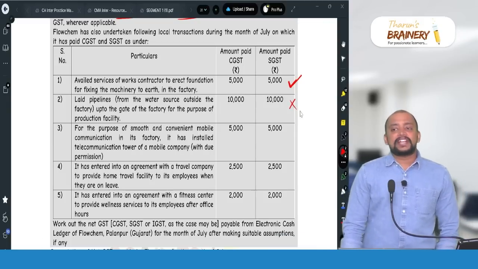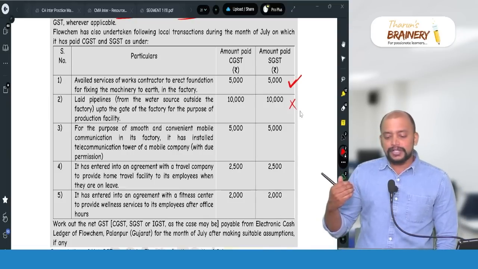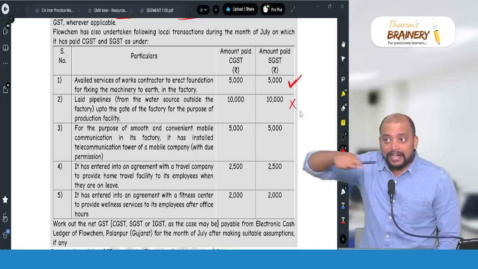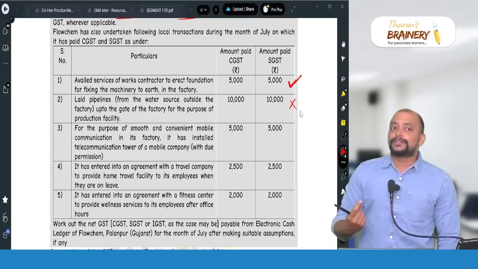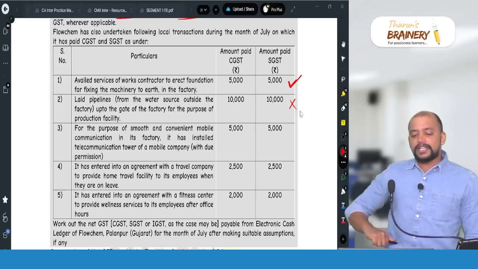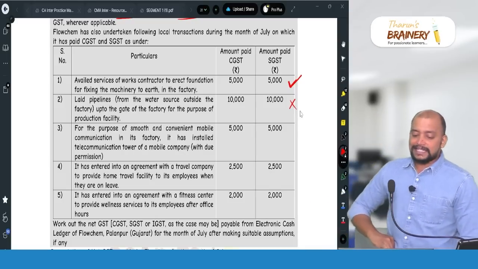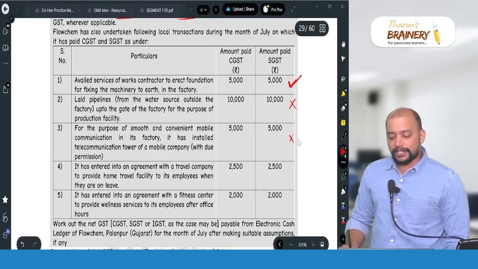Pipelines laid outside the factory, because see the wording, from the water source outside the factory up to the gate of the factory, not within the factory. Within the factory means ITC available. So plant and machinery excludes telecommunication towers and pipelines laid outside factory gate. For the purpose of smooth and convenient mobile communication in its factory, it has installed a telecommunication tower, so that is also excluded, that will not come.